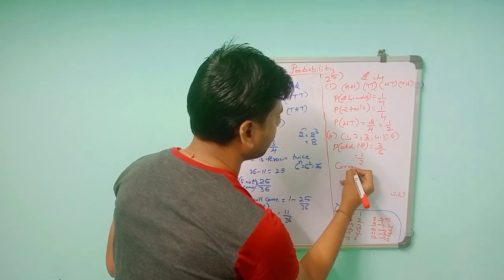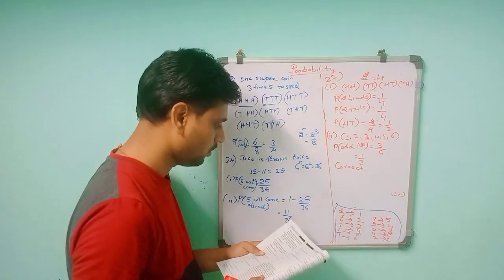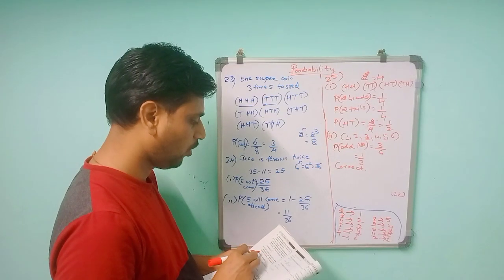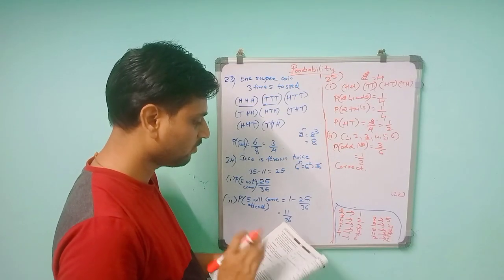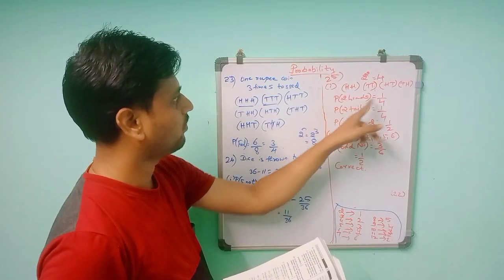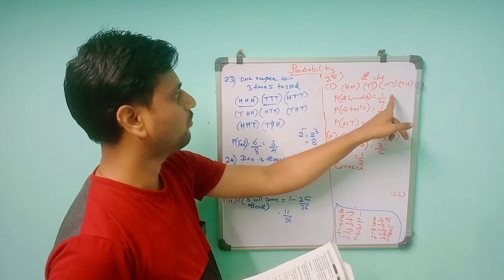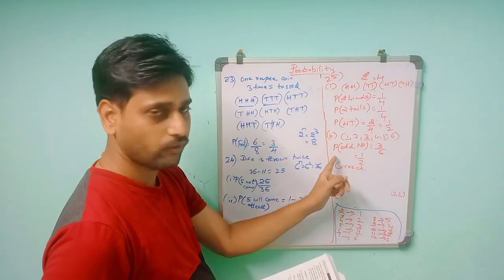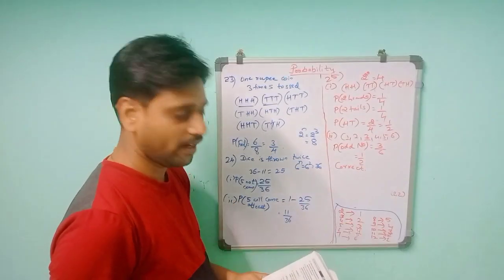So this is correct. They said that if a die is thrown, there are two possible outcomes, an odd number or an even number, therefore the probability of getting an odd number is 1 by 2. So you got 1 by 2 as the answer, so it will be correct. The first one is wrong because the probability values are not coming as 1 by 3. They told 1 by 3, but it is coming 1 by 2.